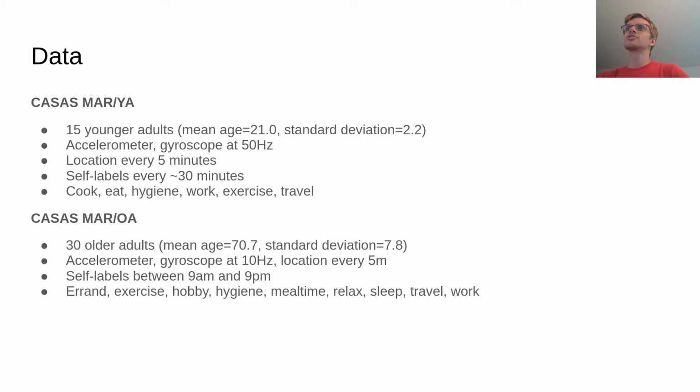We collected unscripted smartwatch data in two different groups. A dataset from 15 younger adults using motion and location data with 6 different activity categories, and another dataset from 30 older adults extending this to 9 different categories.